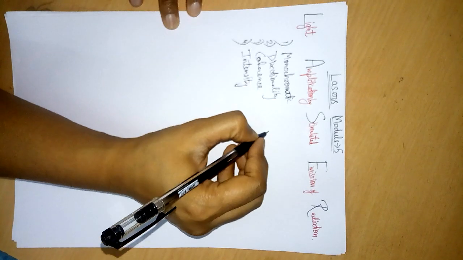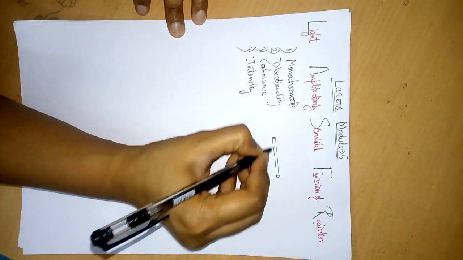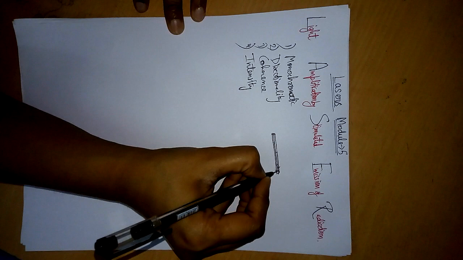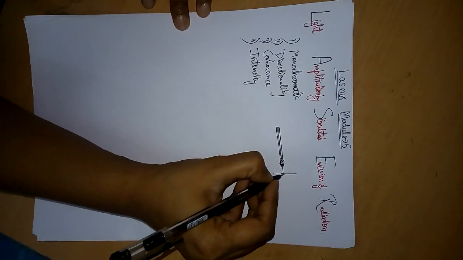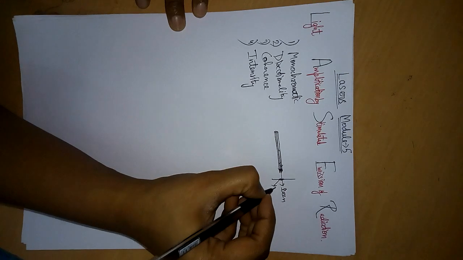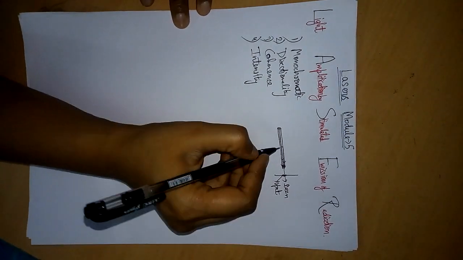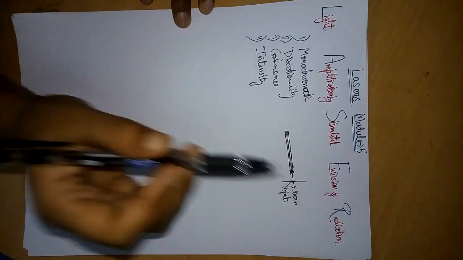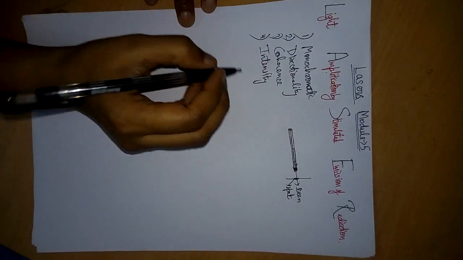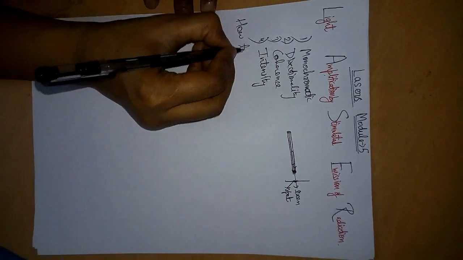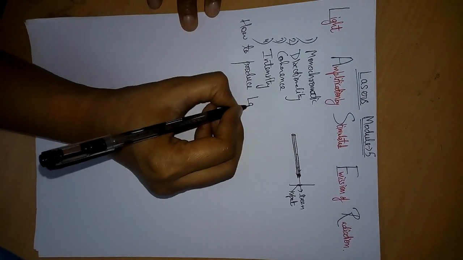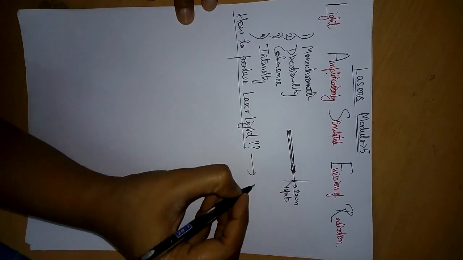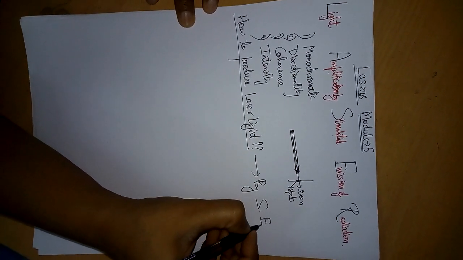So a laser light usually looks like this: parallel beams of light concentrated in small area forming a spot on a screen. So what is laser? Laser is light amplification by stimulated emission of radiation. So going forward we want to know how to produce laser light, and the answer is by stimulated emission.